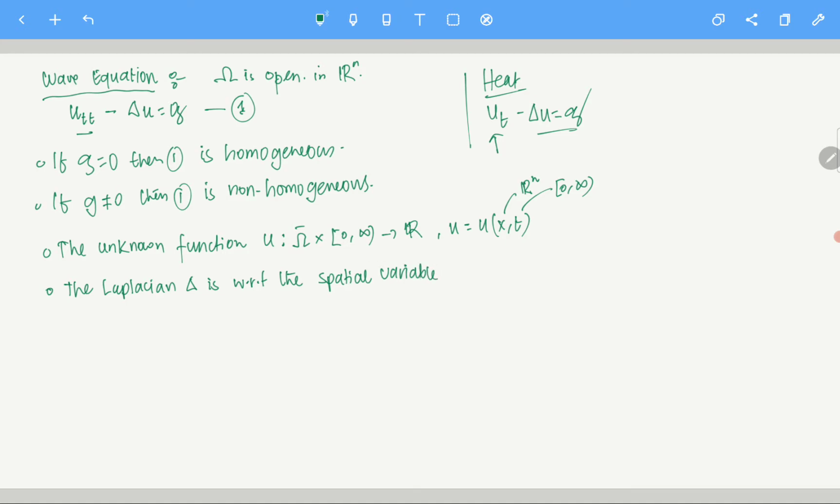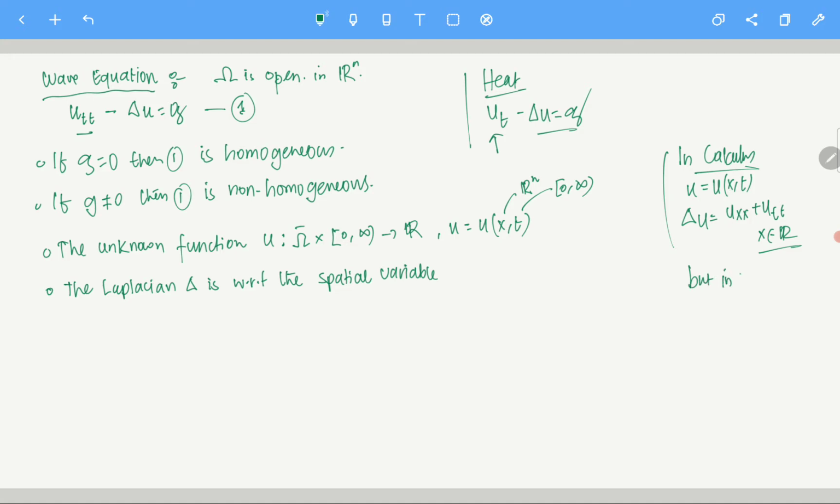See, here u depends on what variables? x and t, right? So if you are writing the Laplacian in just a calculus sense, not a PDE sense, and you are given u as a function of x and t, and I ask what is the Laplacian of u, it means uxx plus utt. Let's say x is in R for now. So it will look like this: uxx plus utt, for n equals 1. That's in calculus.